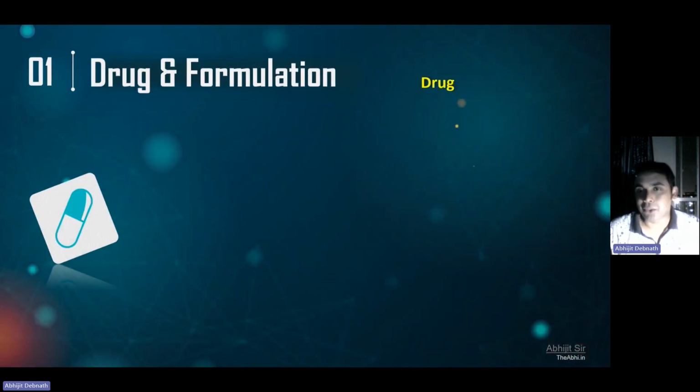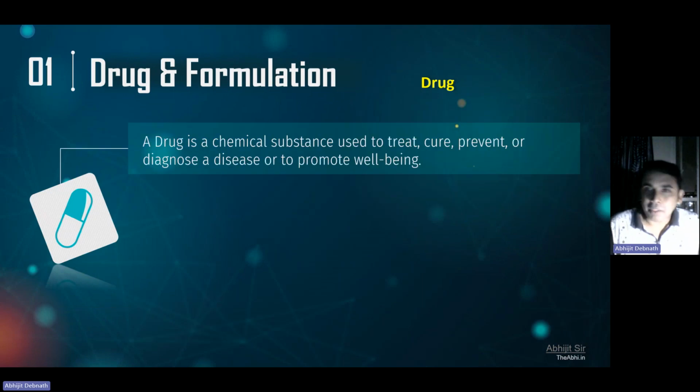The simplest question, what is drug? The simplest definition of drug will be: a drug is a chemical substance used to treat, cure, prevent, or diagnose a disease or to promote well-being. My dear students, all of you have suffered during the time of COVID. Somebody might have got infected, and some of us might have been safe during that time. The ultimate thing which actually saved us, it is drug, the drug like remdesivir. So in the simplest definition, a drug is a chemical substance which is used to treat, cure, prevent, or diagnose a disease or to promote well-being.